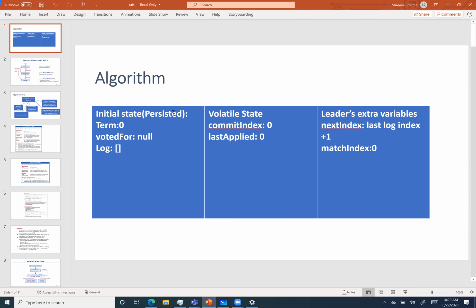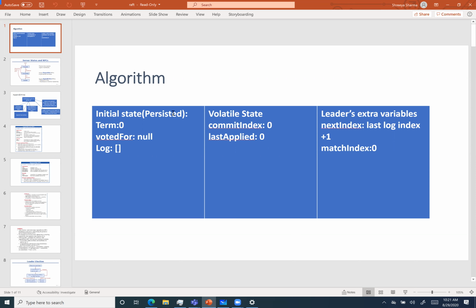And then voted for is the candidate ID that received the vote in the current term. And if you have not voted for anyone, that value will be null. And log is the log entries, that is basically the commands for the state machine. These logs will be sent by the leader. And in the case of followers, these logs will be the values received from the leader.